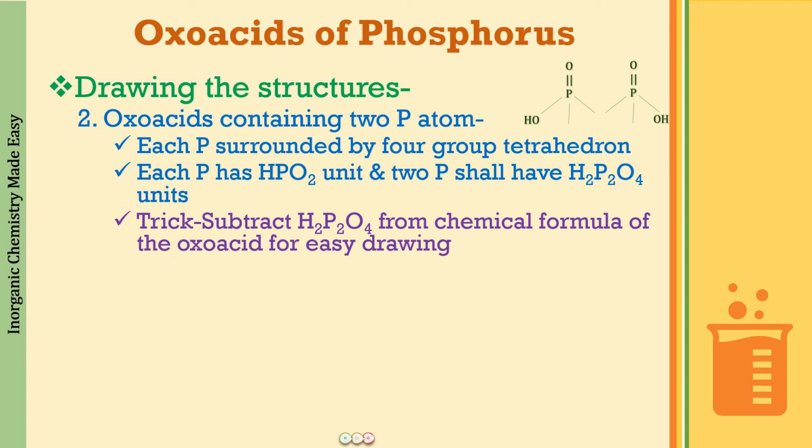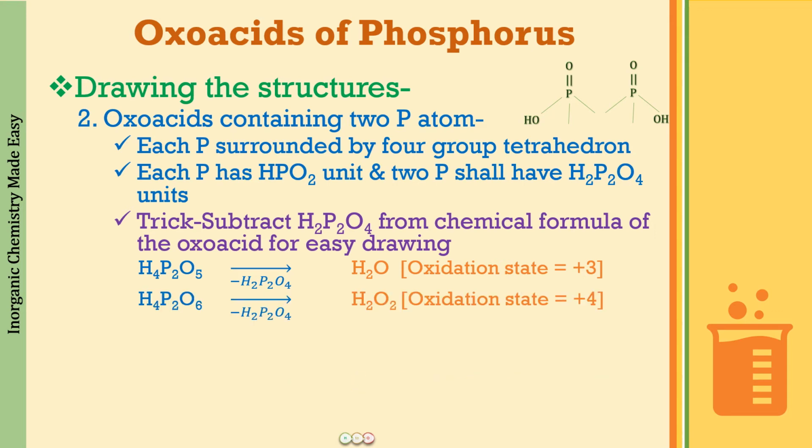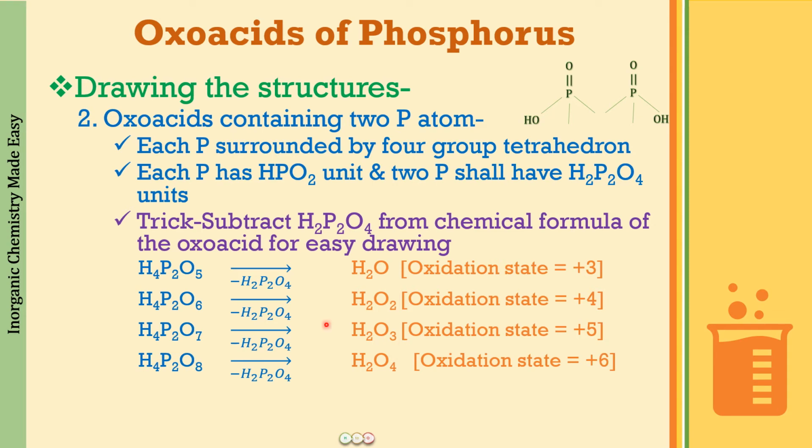So there again the trick is going to be that you will be subtracting H2P2O4 from the chemical formula of the oxoacid for easy drawing. So let us do that. So we have first of all H4P2O5. When you're going to subtract H2P2O4 from it, what you will be getting is 2 hydrogens and 1 oxygen. Okay, and then we are going to have H4P2O6, minus H2P2O4. So what you will be getting is 2 hydrogens and 2 oxygens. Then it is going to be 2 hydrogens and 3 oxygens, and lastly H4P2O8 is going to give H2O4. So that means 2 hydrogens and 4 oxygens.